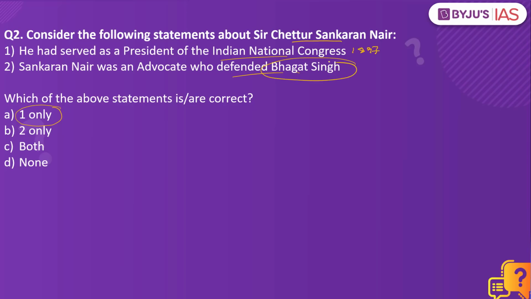Why? Shankaran Nair was the lawyer or an advocate who wanted to uncover the truth when it comes to the Jallianwala Bagh massacre. As part of assignment, you have to read